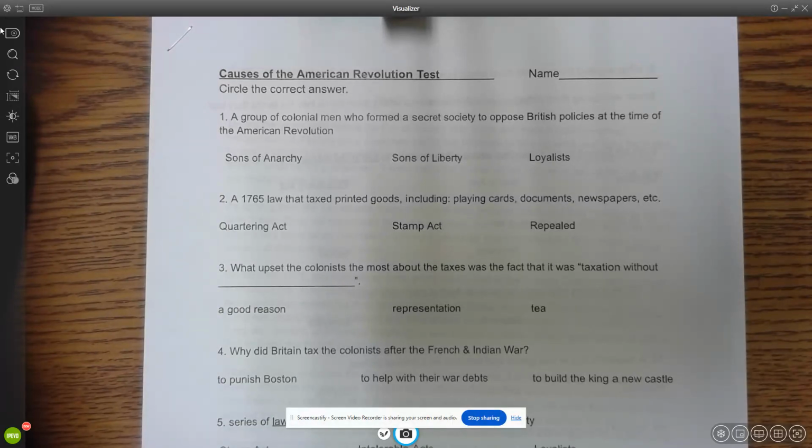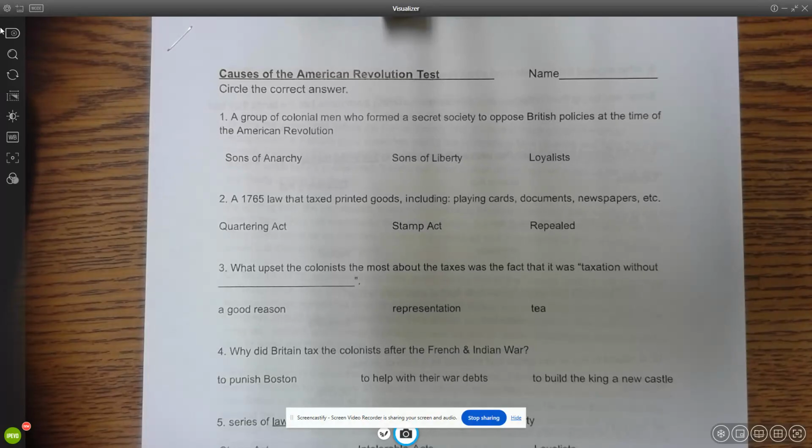Circle the answer. Number 2, a 1765 law that taxed printed goods, including playing cards, documents, newspapers, etc. Was that the Quartering Act, the Stamp Act, or repealed?